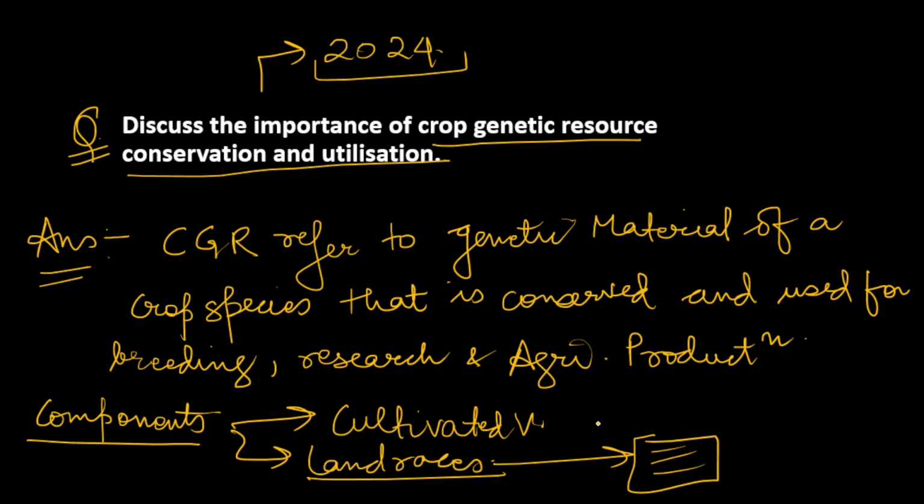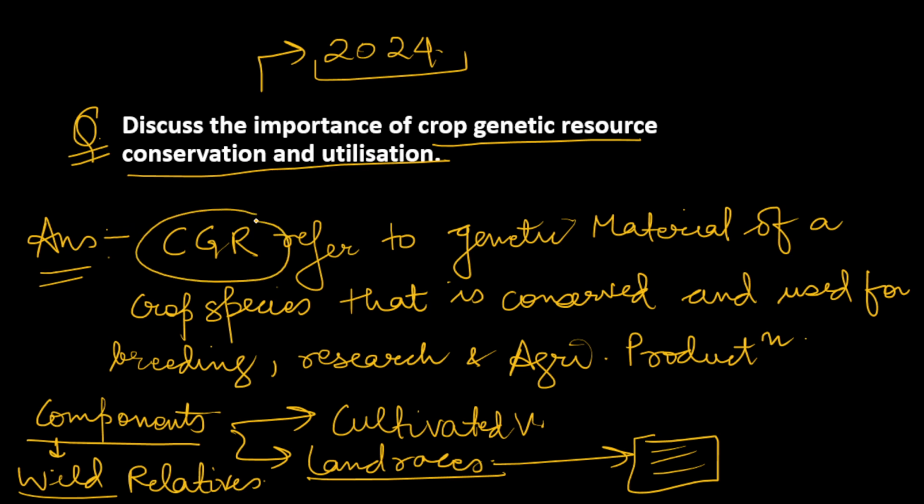Cultivated varieties are the varieties which we develop for cultivation. And the next one is the wild relatives. These are the relatives of these land races and cultivated varieties, but they are found in the wild only. These are the wild varieties of the cultivated and land races, simply known as wild relatives. So these are the components, and that is where the different types of genetic resources and the diversity in crop genetic resources come from. So this was what crop genetic resources are.